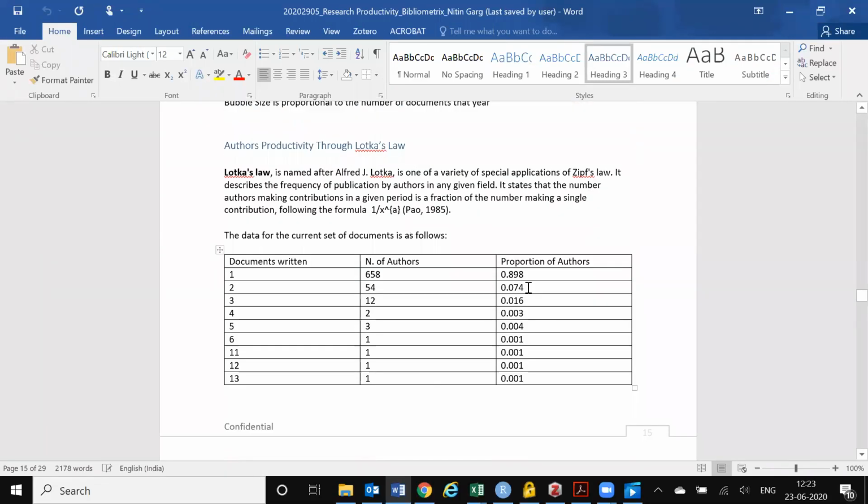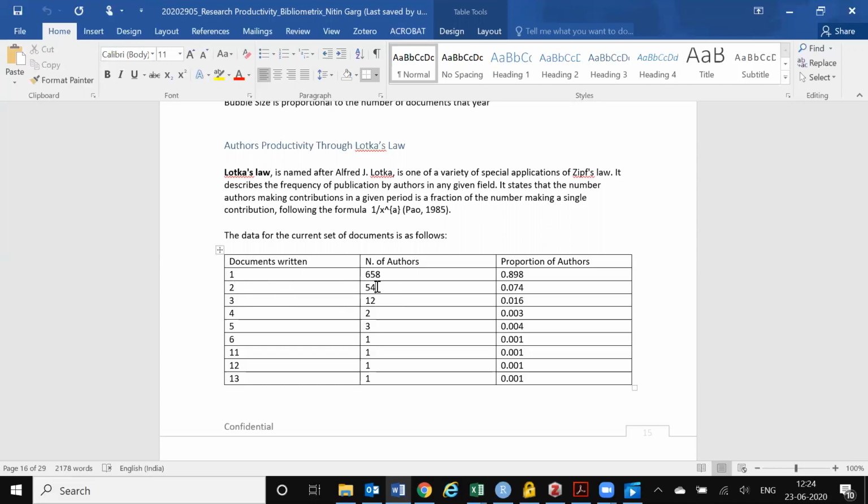Lotka's law is named after Alfred J. Lotka, one of the variety of special applications of Zipf's law. It describes the frequency of publications by authors in any given field. It states that the number of authors making contributions in a given period is a fraction of the number making a single contribution. So if one document was written by X number of authors, the number of authors who have written two documents will be a certain fraction of the number of authors who have written one document. Once again, the number of authors who have written three documents will be a fraction of the number of authors who have written two documents.